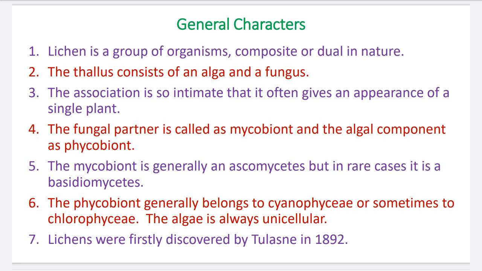the composition of algal and fungal partner. Number 4, the fungal partner is called as mycobiont. The fungi involved in the formation of lichen thallus are called mycobiont, and the algal component is phycobiont. The algae involved in formation of lichen thallus are called the phycobiont.